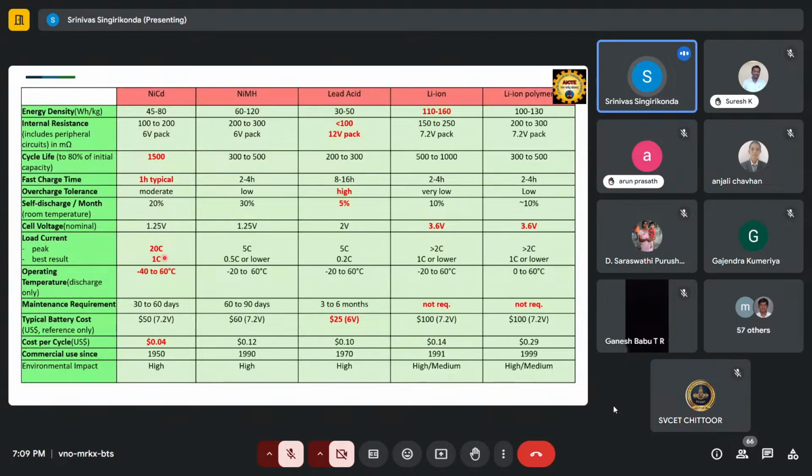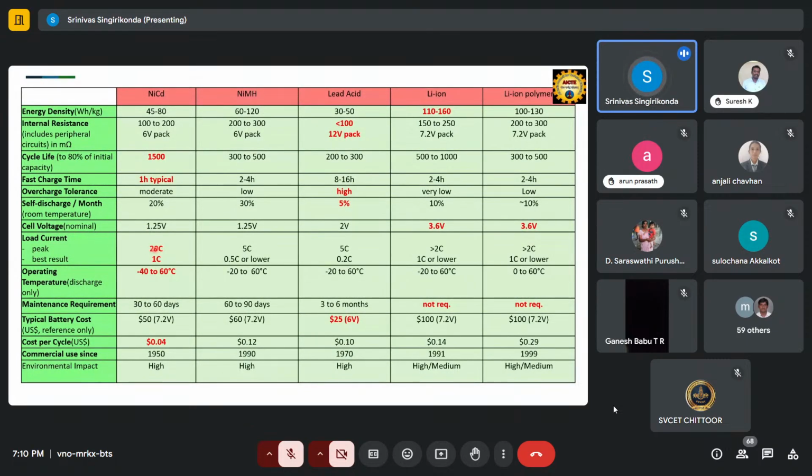This C is nothing but the capacity term. 1C means, suppose your battery capacity is 1500 milliampere hours. If you are discharging at 1500 milliamperes, then we can say it is 1C. If you increase the load 20 times, that means you are discharging at 1500 into 20, your load.